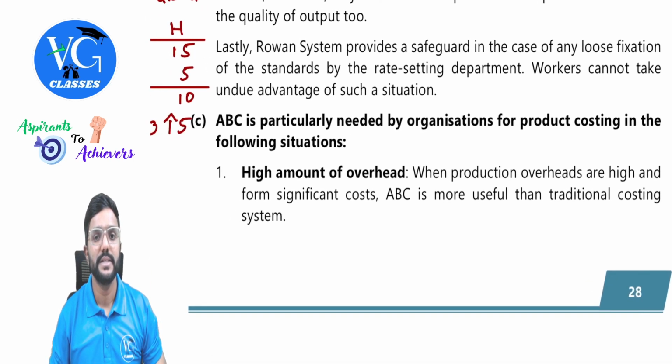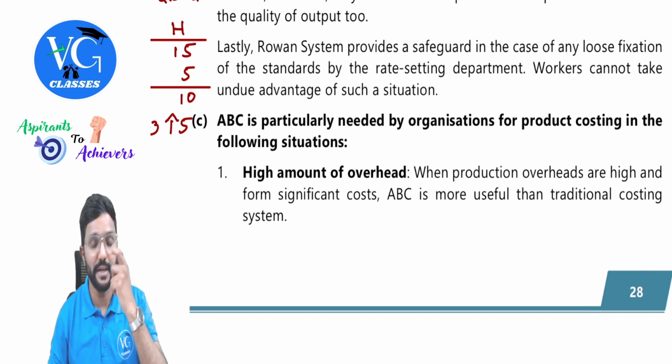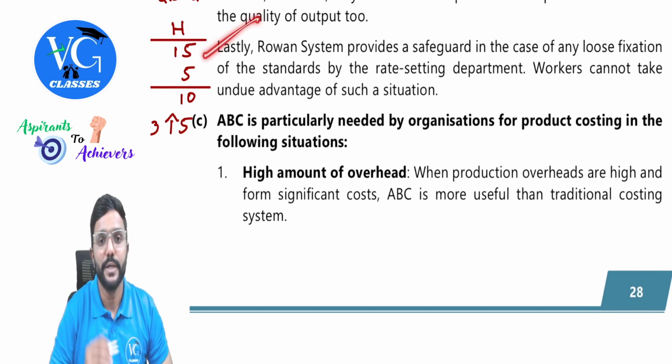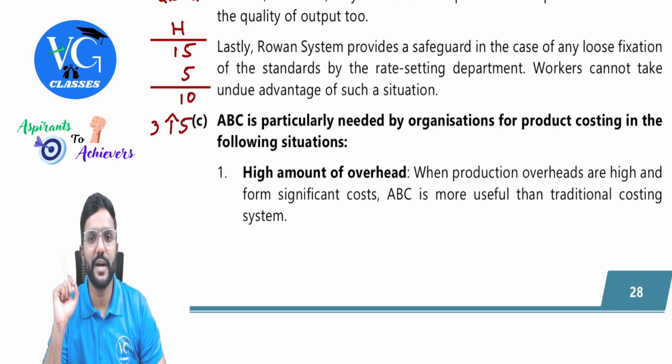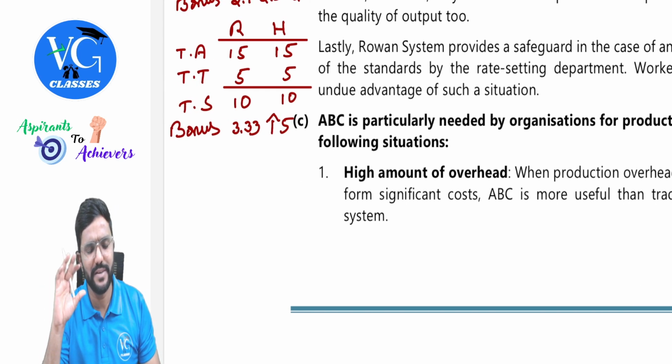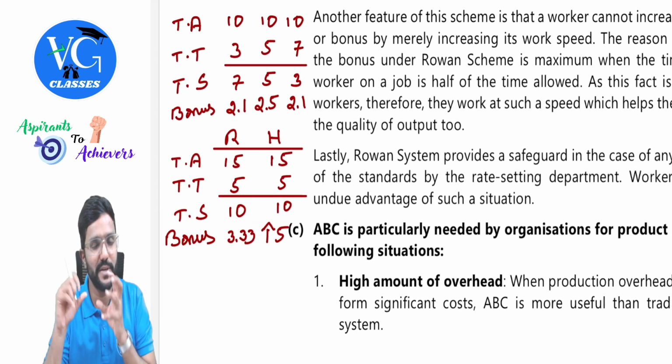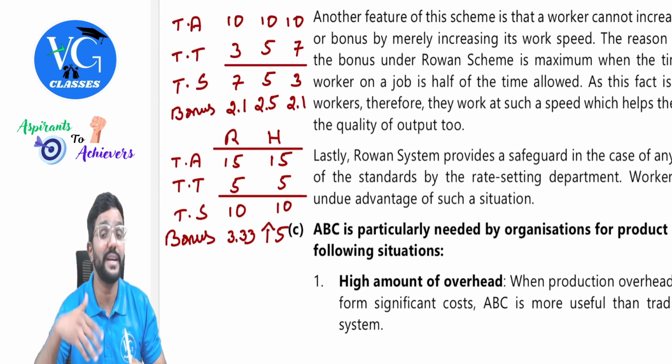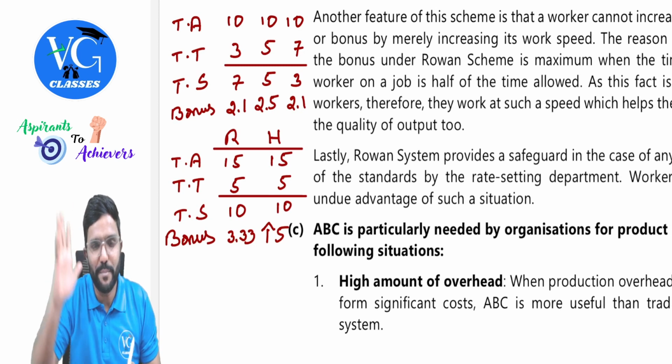Last part was what? Sir, what if there is any mistake in rate fixation? Lastly, Rowan system provides a safeguard in case of any loose fixation of standards by the rate setting department, that is, time allowed. Workers cannot take undue advantage of such a situation. How is it? I will try to explain with an example, guys, because this theory, you cannot answer straight away. You need to do some analysis.